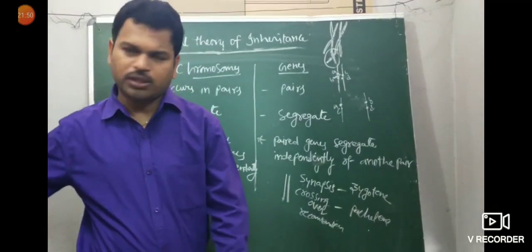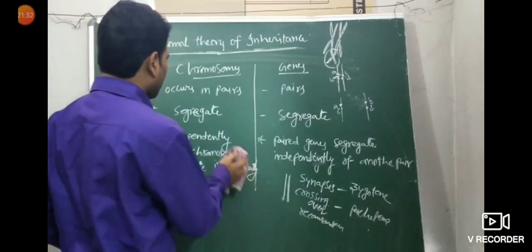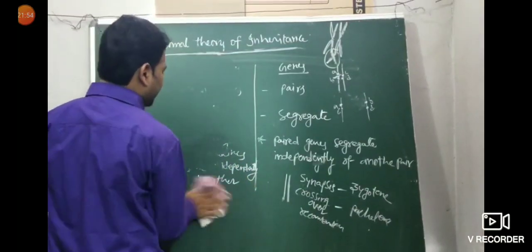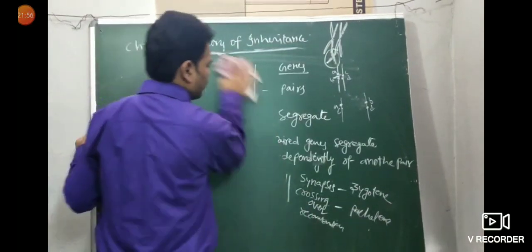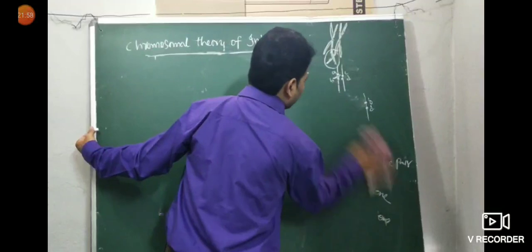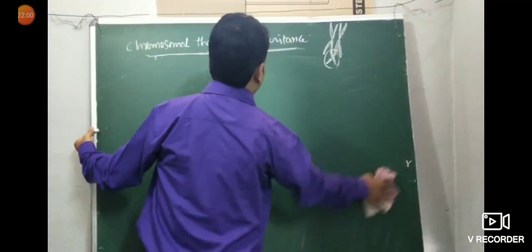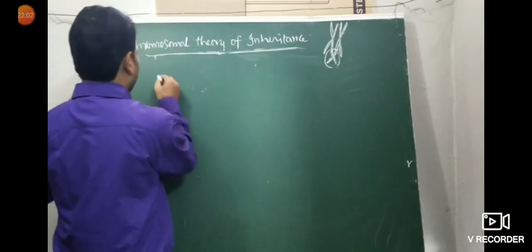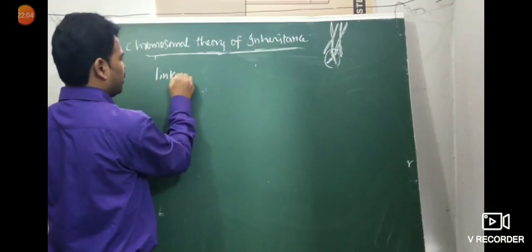Now see here two words: linkage and recombination. So what does linkage mean?